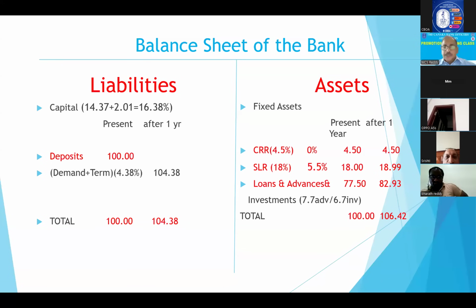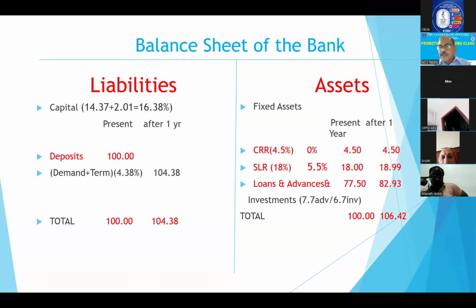Next, expected losses and unexpected losses, two things we are telling. Expected loss: how can we calculate expected losses? The equation is probability of default, PD, into exposure at default, into loss given default. Of course, maturity is also there, but these three are important for the calculation of expected losses. This we can calculate, and we cover it by way of, as I told you, two things: one is pricing, second one is provisioning.